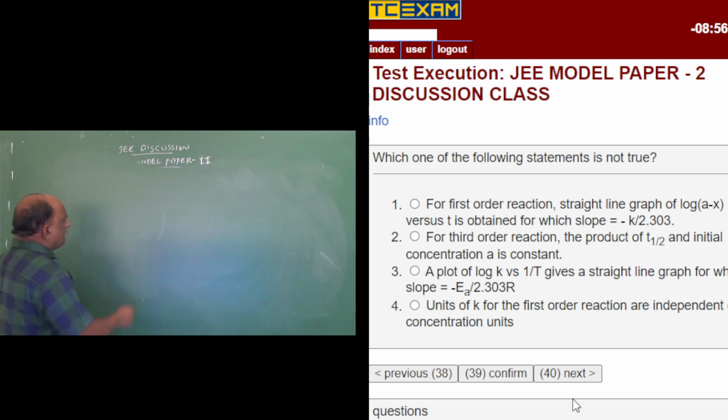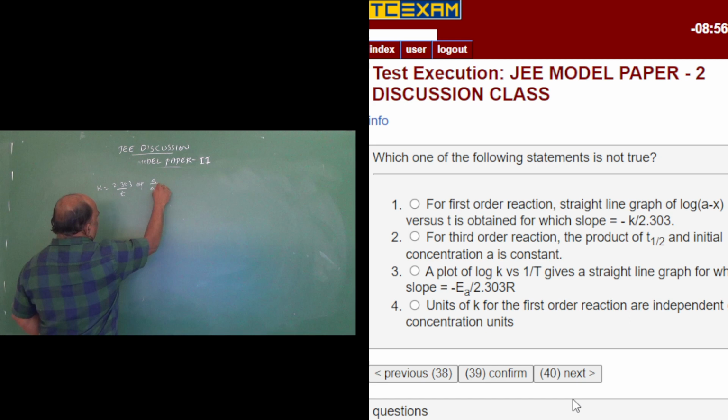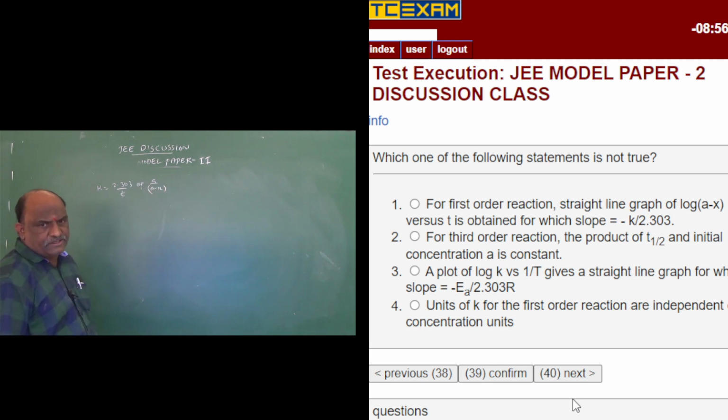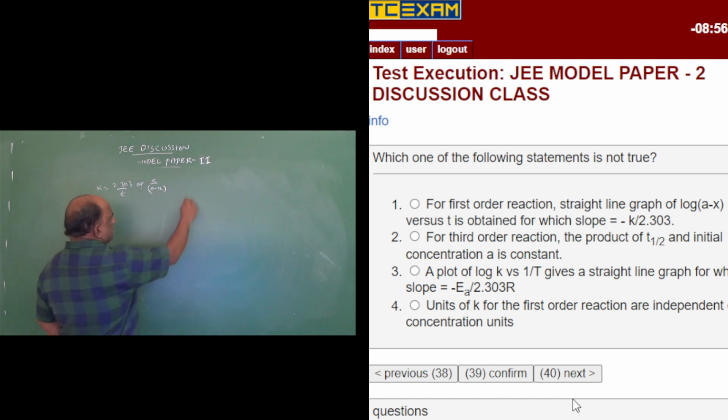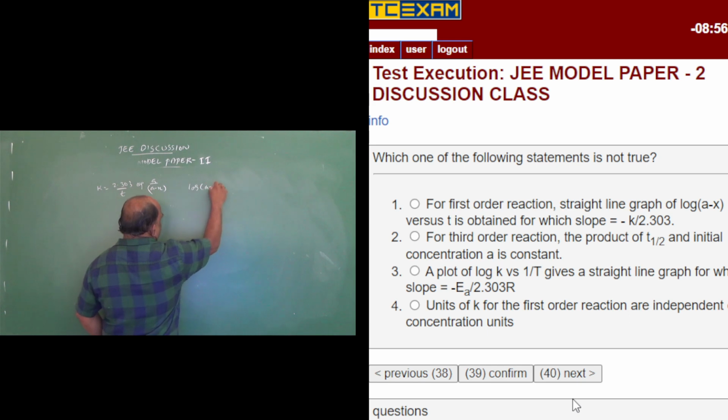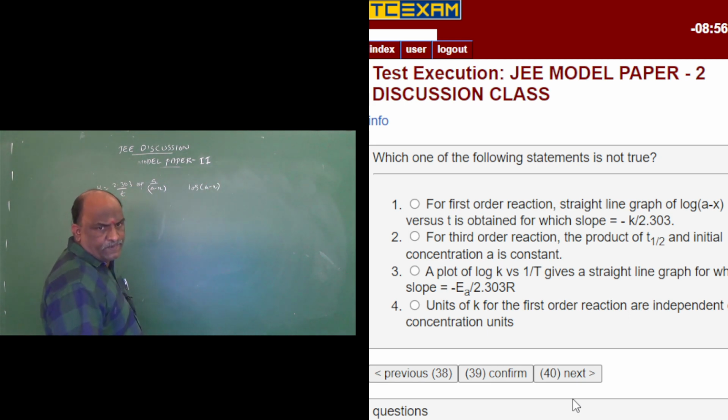That is correct because k is equal to 2.303 by t log a by (a minus x). This is the first order rate constant derivation. So log (a minus x) on the y axis, and t on the x axis.